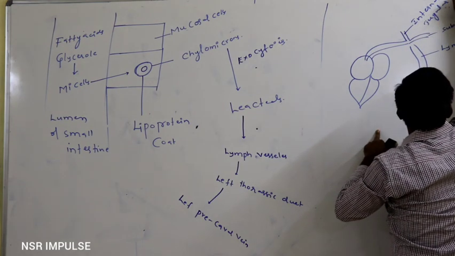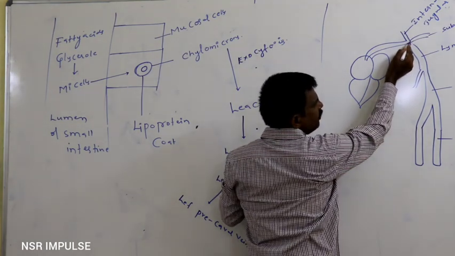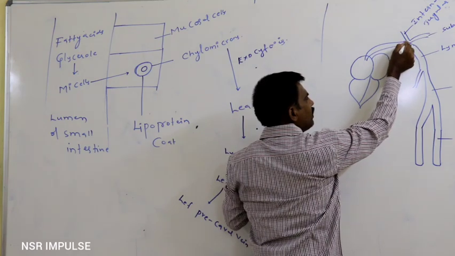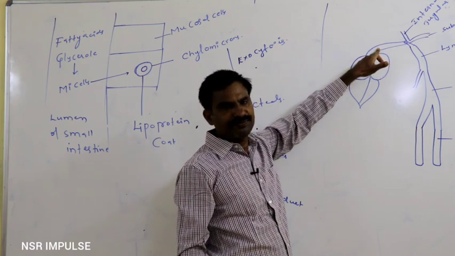At the junction between the subclavian vein and the internal jugular vein, this left lymphatic duct opens into the vena cava.